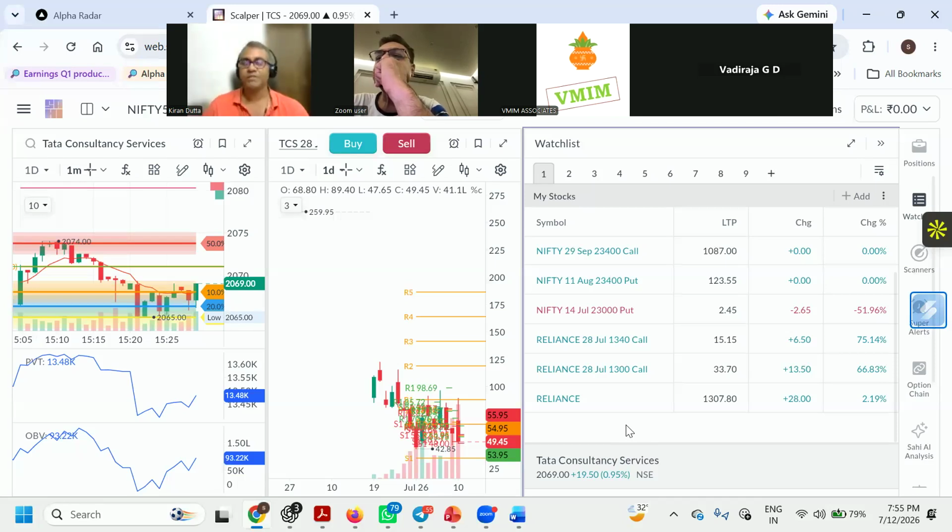That means if the stock is moving 1%, there is no guarantee that my option price will move 1%. That is where delta is coming into the picture. What delta is trying to do is, when this price is moving from 1307 to 1310, how much my 33.70 changes. That relative movement is getting captured by the delta.